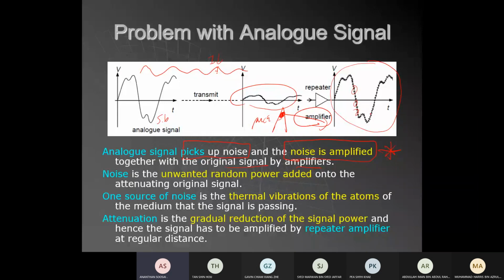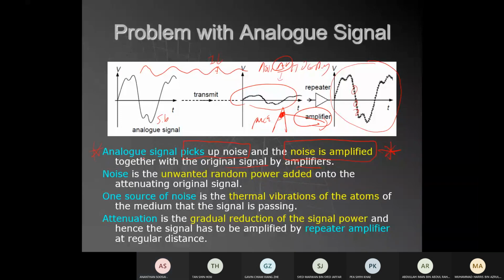When it is more noisy, once it gets into your phone or your TV, the image is going to be of very poor quality. It's going to be very noisy, not that clear. Like Astro was broadcasting before HD. HD is digital. Before HD, the AV signal, which is actually analog. The image you are getting from the AV signal is not that clear, right? HD is clearer because HD is digital. So that's the problem of analog.